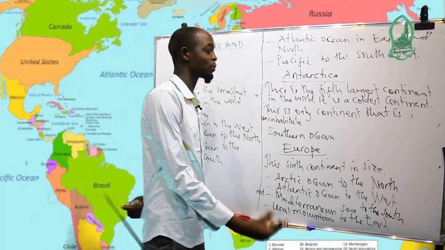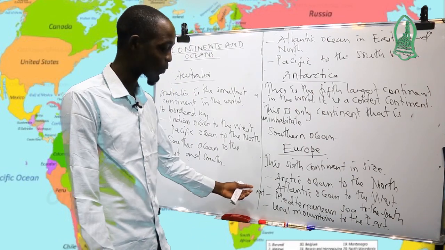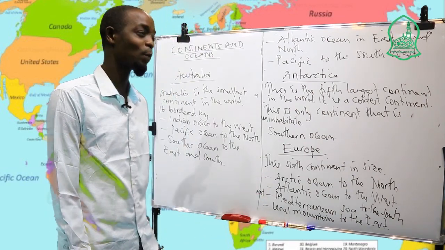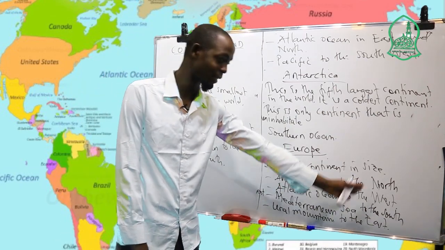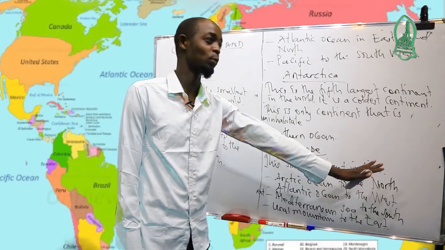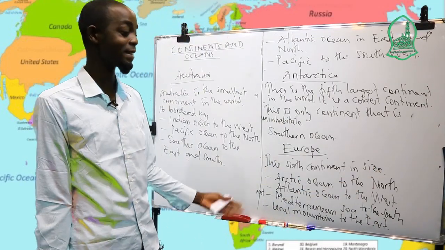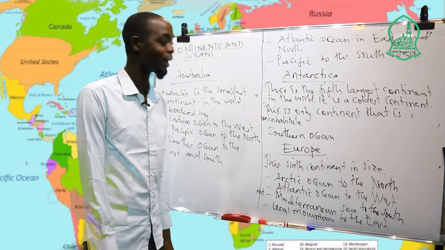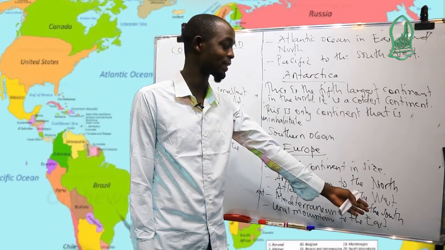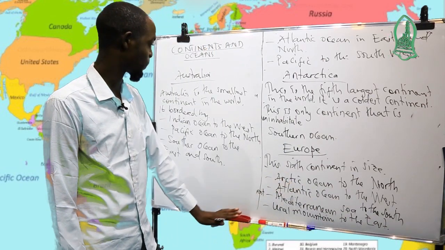And also you have to know the 6th one, that is Europe, the 6th continent in size in the world, also bordered by the oceans. To the north side there is the Arctic Ocean, the Atlantic Ocean to the west, the Mediterranean Sea to the south, and the Ural Mountains in the east side, a part of the Europe continent.